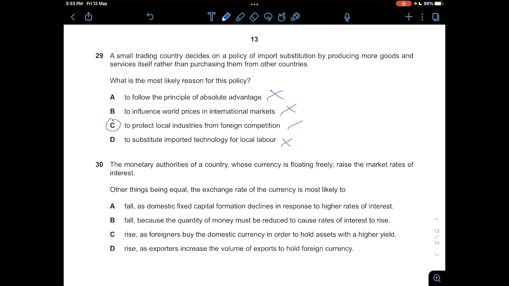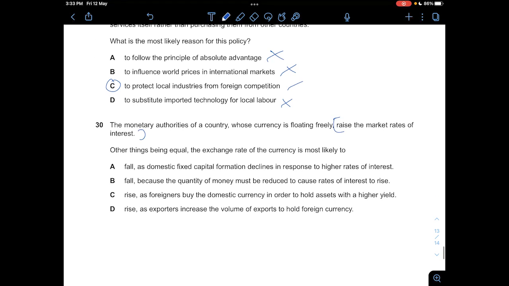And for question 30, the monetary authorities of a country whose currency is floating freely raise the market rates of interest. Other things being equal, the exchange rate of a country is most likely to what? When you raise your rates of interest, your exchange rate will also increase. So A and B are wrong. Let's take a look at C and D. C says rise as foreigners buy the domestic currency in order to hold assets with a higher yield. This one is correct, but let's take a look at D.